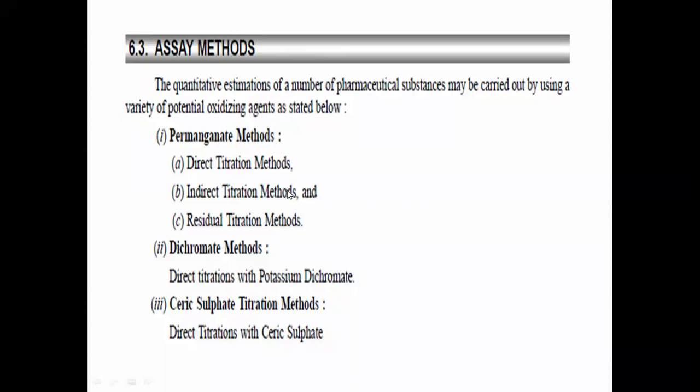So this is an assignment for you today. You have to find out the meaning of the words direct titration method and indirect titration method, as well as the meaning of the words residual titration method. One more: what is the meaning of the words back titration method.